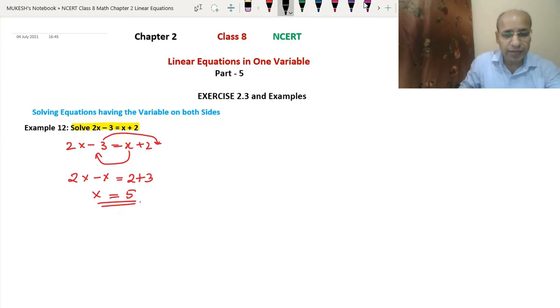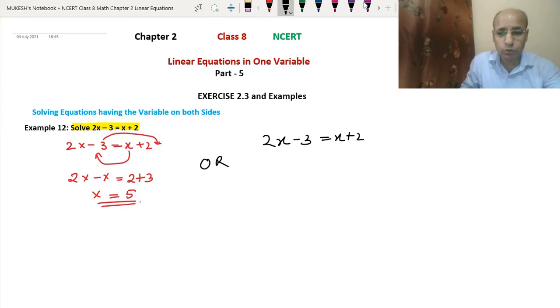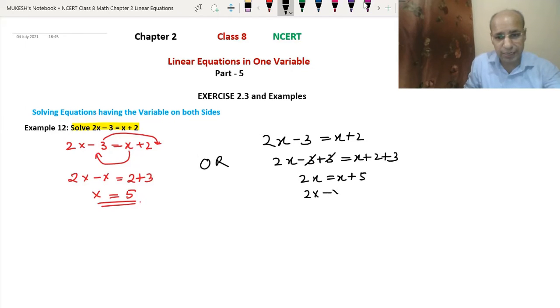Or we can have one more way. 2x minus 3 equals x plus 2. To remove this minus 3, we can add plus 3 to both sides. So 2x minus 3 plus 3 equals x plus 2 plus 3. Minus 3 plus 3 is gone, so 2x equals x plus 5. Now we have to remove this x from the left side. So 2x minus x equals x minus x plus 5. We are subtracting x from both sides.